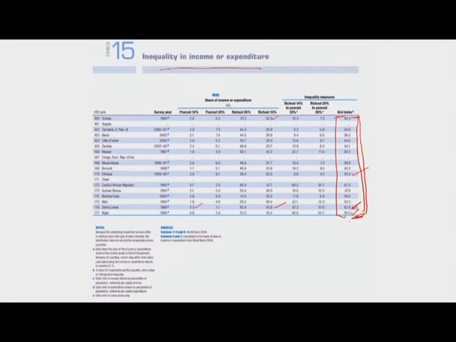Similarly, if you look at Ethiopia, the poorest 10% have only about a 4% share of total income and expenditure. The richest 10% have about 26% share. The poorest 20% share about 9.1%. The richest 20% have a share of about 39%. So the poorer countries exhibit very high levels of inequality. The poorer countries are poor because the richer sections of the population have more access to incomes, to basic services, and to the resources within the country than the poorest sections of the population.